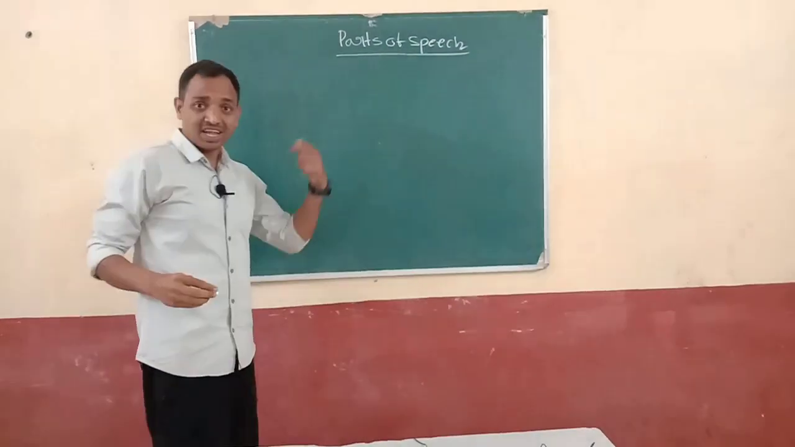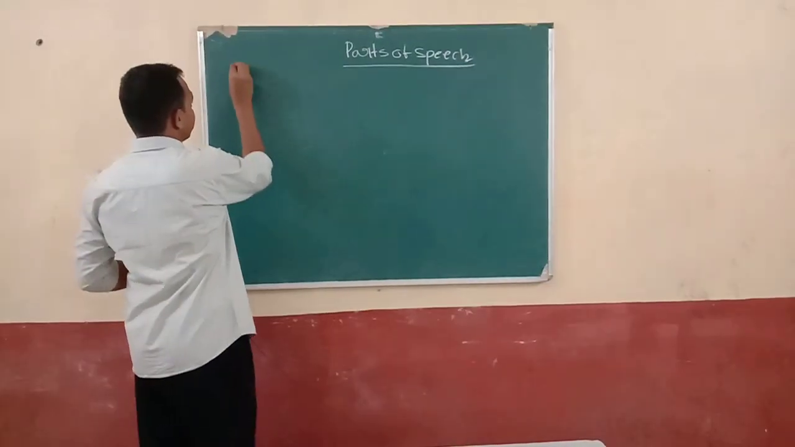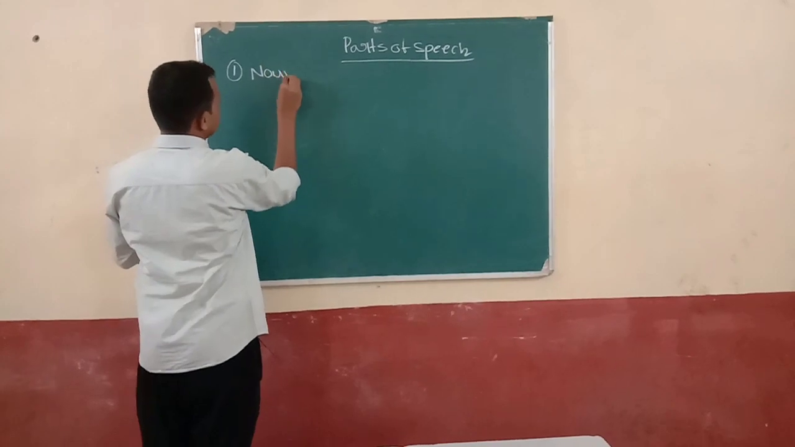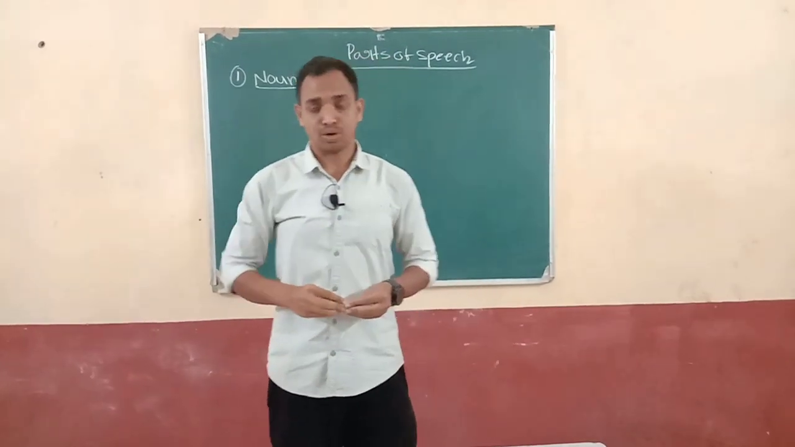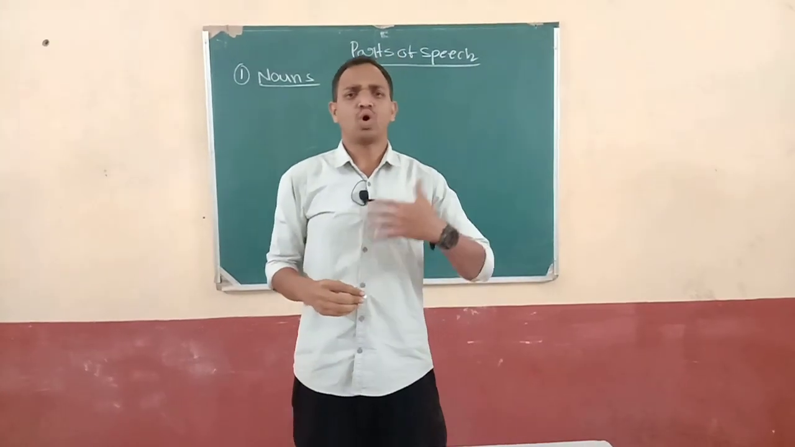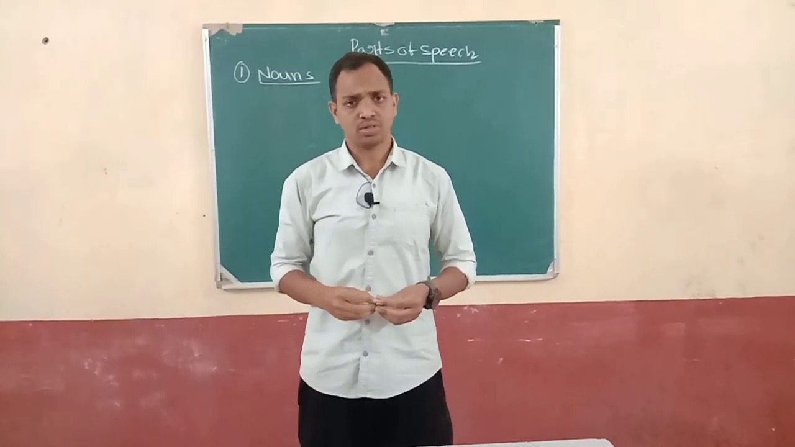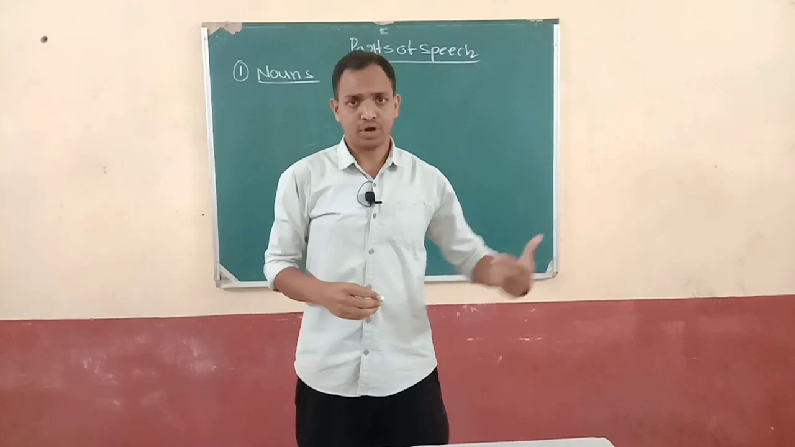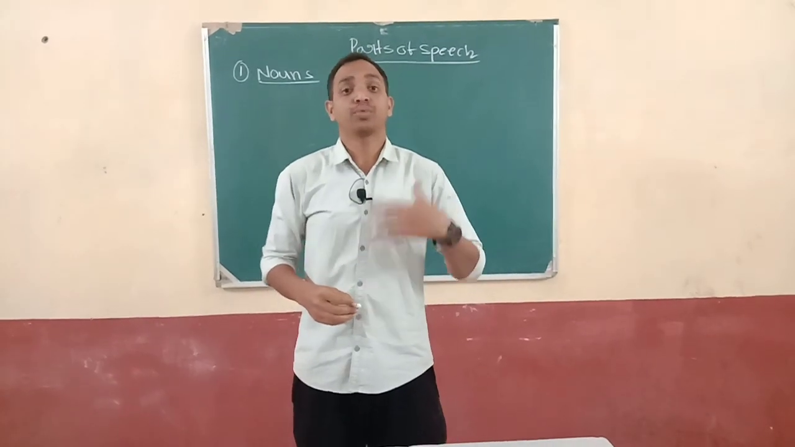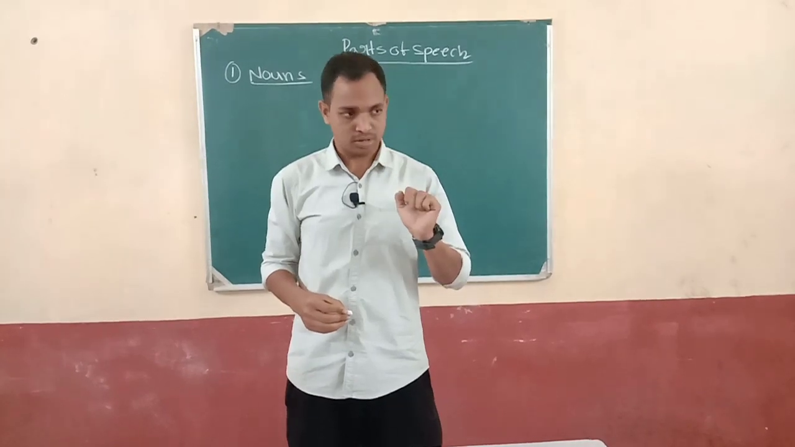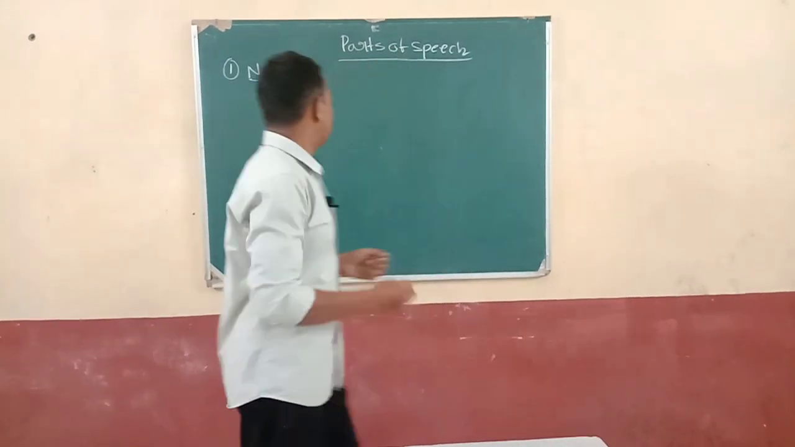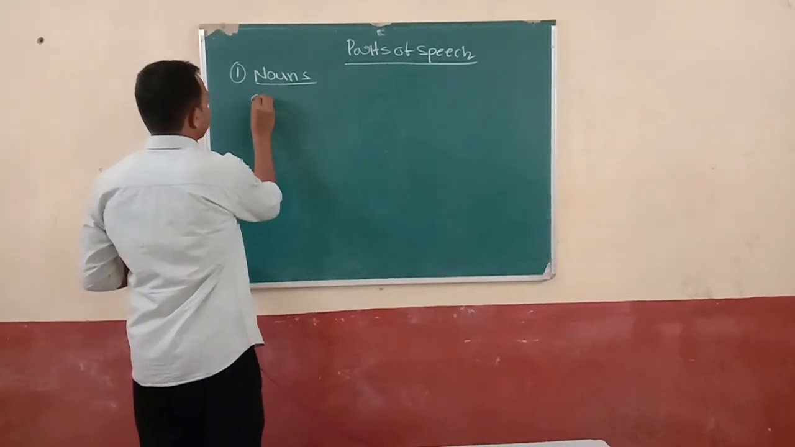Parts of speech. In that parts of speech, we discussed nouns. So nouns are nothing but all the naming words. I have explained that in the previous video, and in this video I am going to explain four kinds of nouns, that are abstract noun.